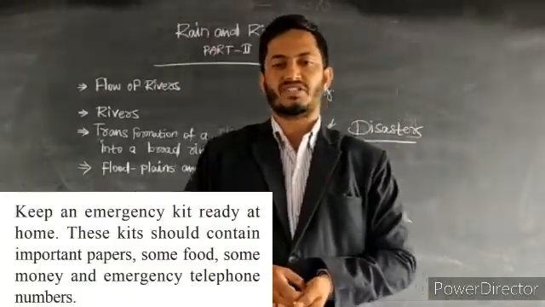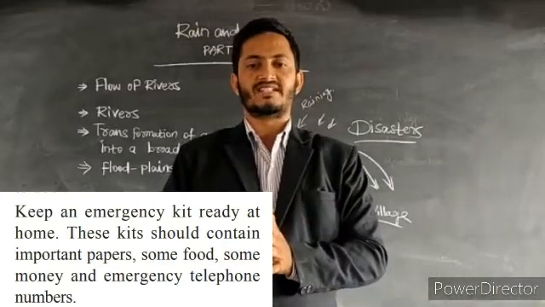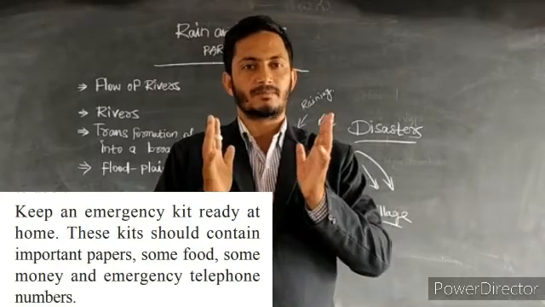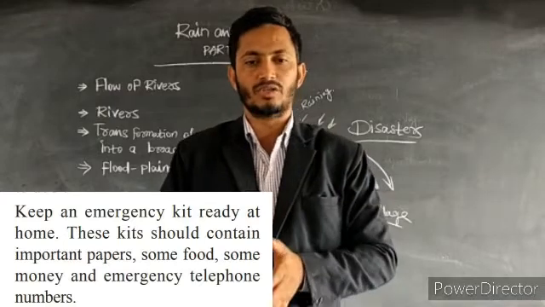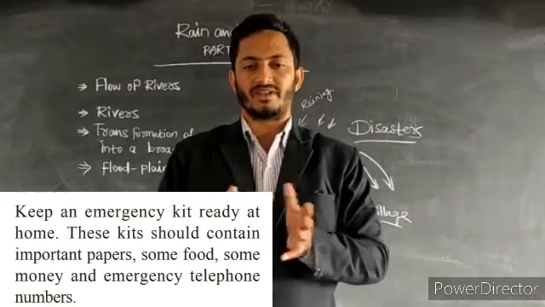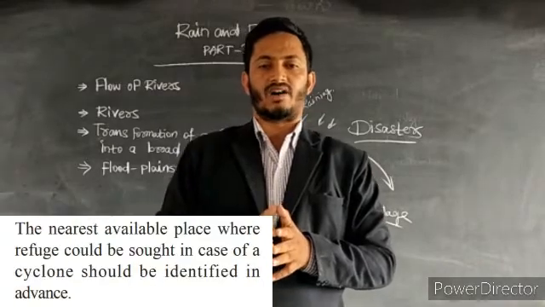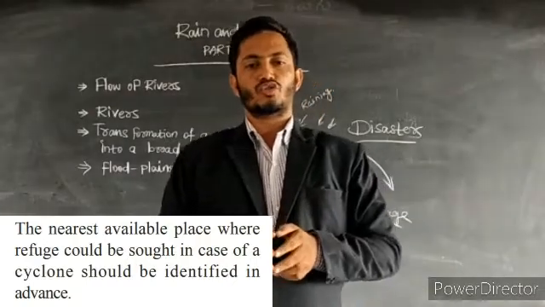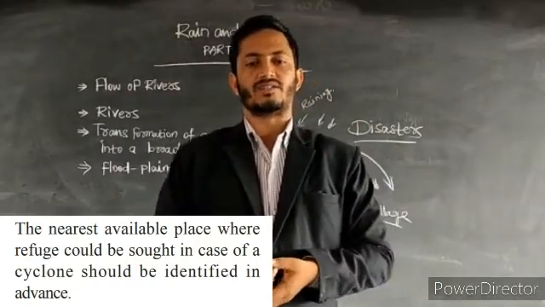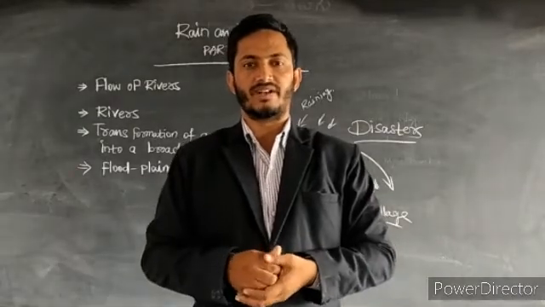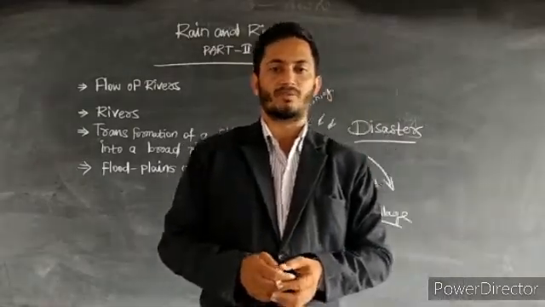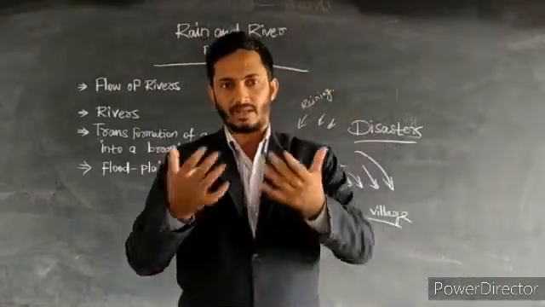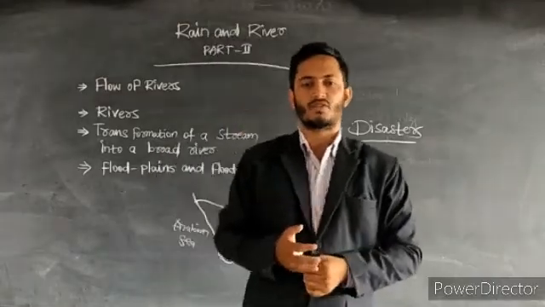Keep an emergency kit ready at home. These kits should contain important papers, some food, some money, and emergency telephone numbers that you have to keep with you. The nearest available place where refuge could be sought in case of a cyclone should be identified in advance. So these are the things people should prepare near them, and how people get alert before the cyclone comes and before it affects.